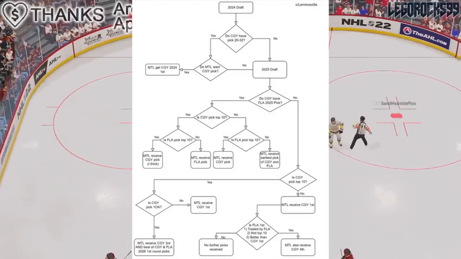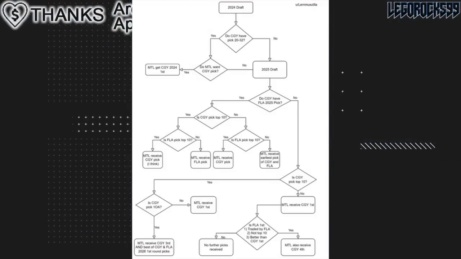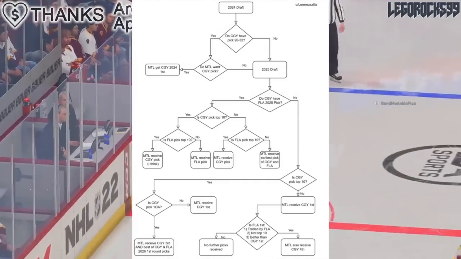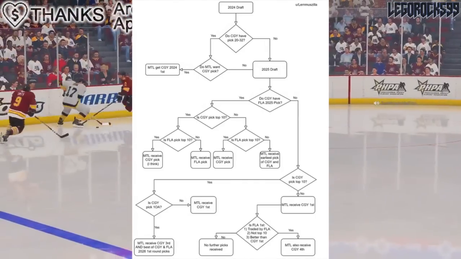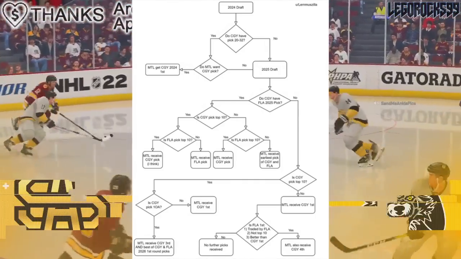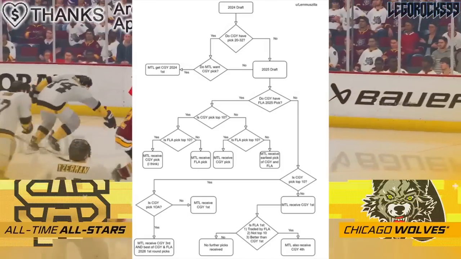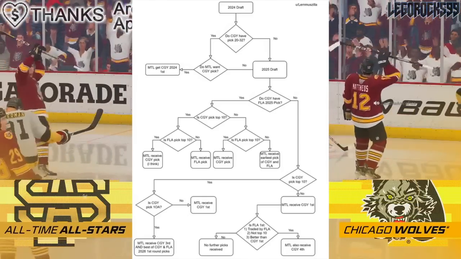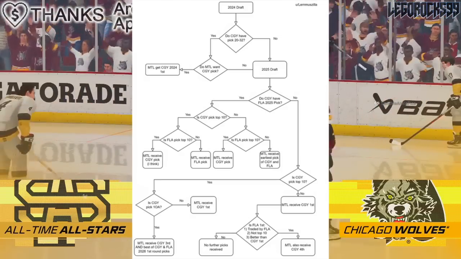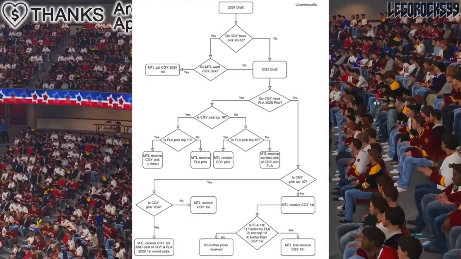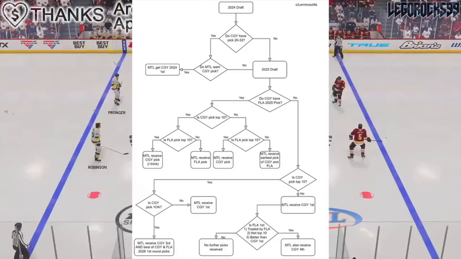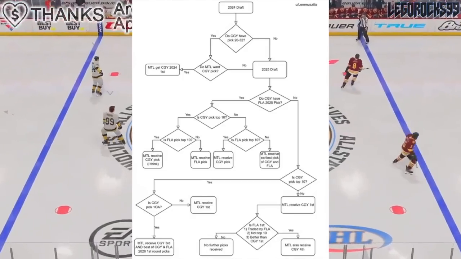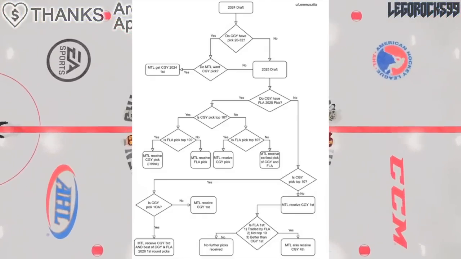Montreal getting the 2024 first from Calgary. Montreal getting the 2025 first from Calgary if Florida's pick is in the top 10 and Calgary's pick is in the top 10. There's Montreal getting the Florida pick with Florida's pick not being in the top 10 and Calgary's pick being in the top 10. There's Montreal getting Calgary's pick when Florida's pick is in the top 10 and Calgary is not. There is Montreal getting the earliest pick of Calgary and Florida if they're both out of the top 10 in 2025.